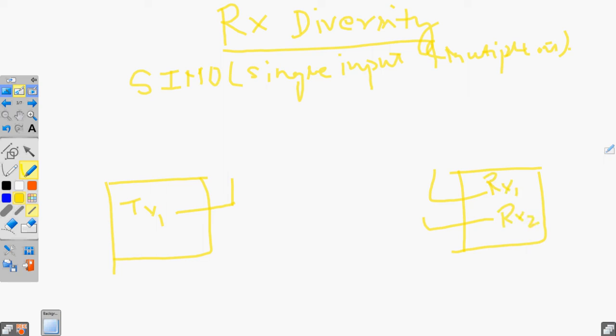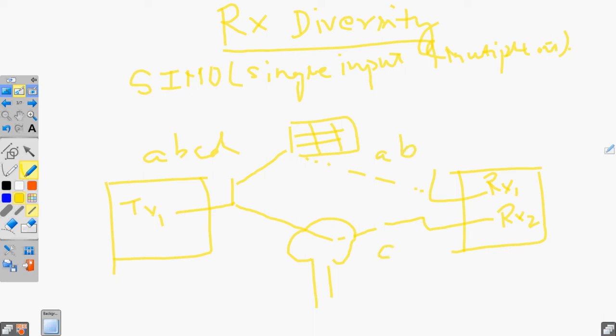Suppose this transmitter is transmitting a signal, and it gets reflected, there is a tree, so on various paths there is a redundancy at the receiver end. So we have two receiver antennas at the receiver end. If the information is ABCD, and with one path we are able to retrieve the information AB and with the second path CD, then combining these two we can get the complete signal ABCD. So this is the advantage of RX diversity.